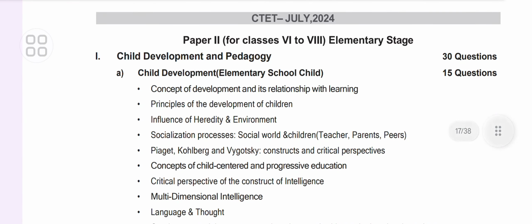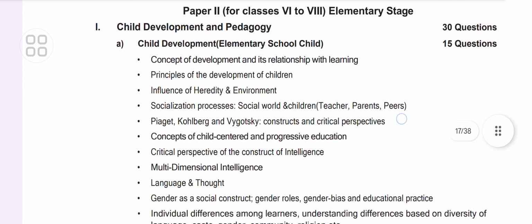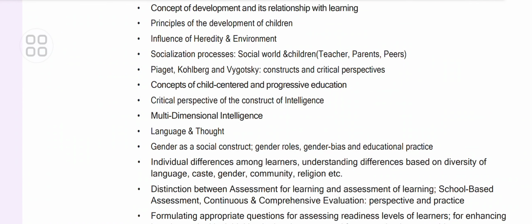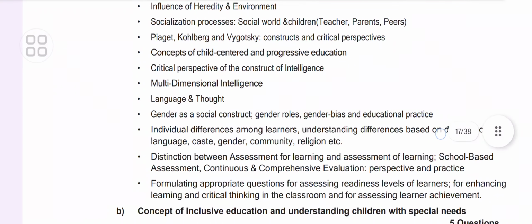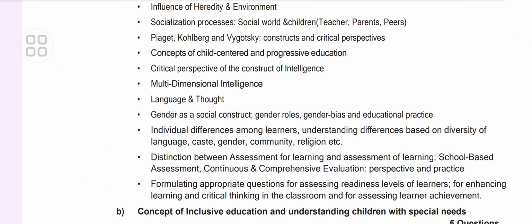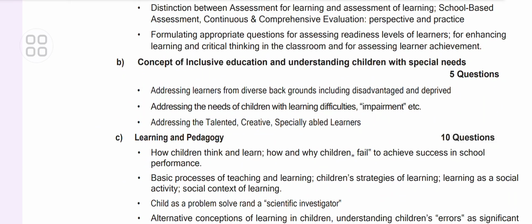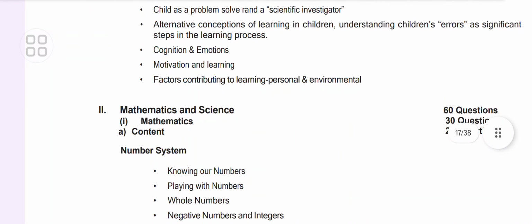Now coming to paper 2, for those who want to sit for the class 6 to 8 examination, what will be the study material, or what does one need to study for the same? The child development and pedagogy, again consisting of this syllabus: concept of development, principles of the development of children, influence of heredity, socialization process like teacher, parent and peer, Piaget, Kohlberg and Vygotsky, concept of child-centered and progressive education, critical perspective of the construct of intelligence, multidimensional intelligence, language and thought, gender as a social construct, individual differences, distinction between assessment for learning and assessment of learning, concept of inclusive education and understanding children, learning and pedagogy.